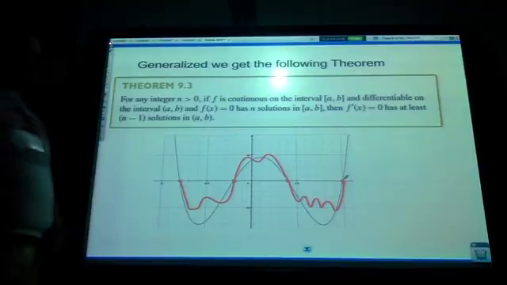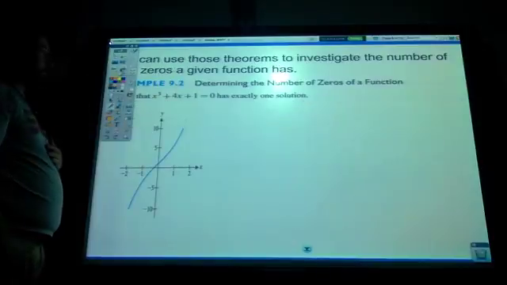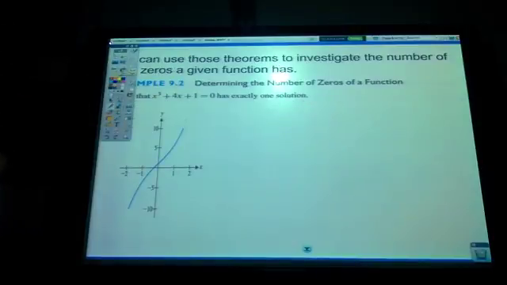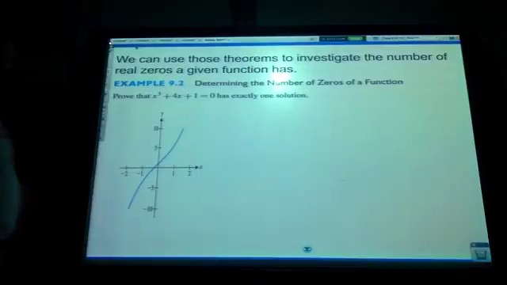All right? Well, how the heck is that going to help us out? We can use those theorems to investigate the number of zeros a given function has. Let's look at this example right here. You'll have some problems to do like this. I want to prove that x cubed plus 4x plus 1 equals 0 has exactly one solution.